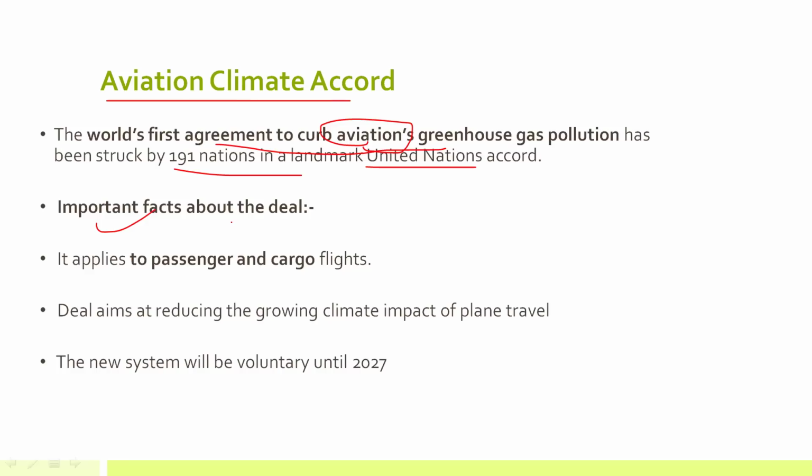This was mainly because India thought that this particular accord is not equitable, because India's aviation industry is actually growing, and it may affect the Indian aviation industry, because we have to limit greenhouse gas emission, and then we have to certainly use new technologies for that. Now, it applies to passenger and cargo flights both. It aims at reducing the growing climate impact of plane travel, and this system will be voluntary until 2027, after which it will be made mandatory.